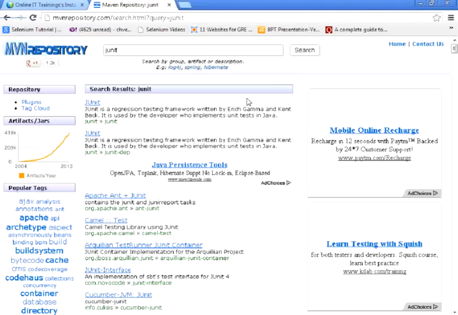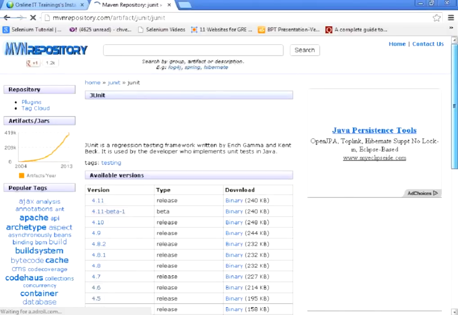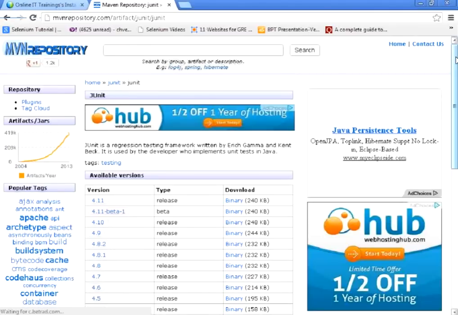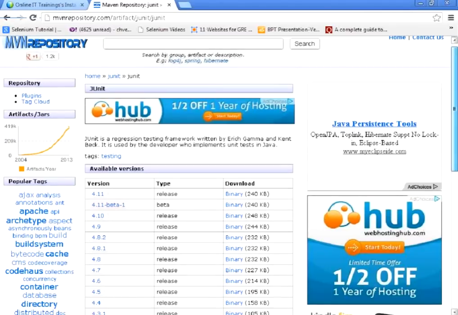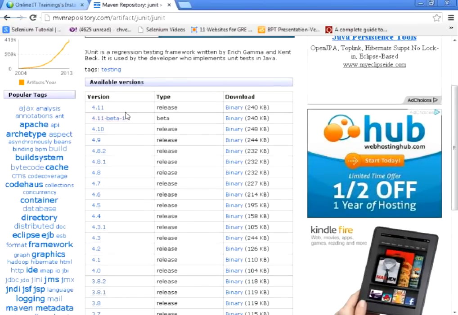The server named here is Maven. It's like a central repository which has a collection of numerous jar files developed by someone. For example, consider JUnit came up with a new jar file. When you search for JUnit and click on it, you will see the releases available in the Maven central repository. See, this is the new version 4.11 jar file they have developed recently, and they have deployed it into this Maven central repository.